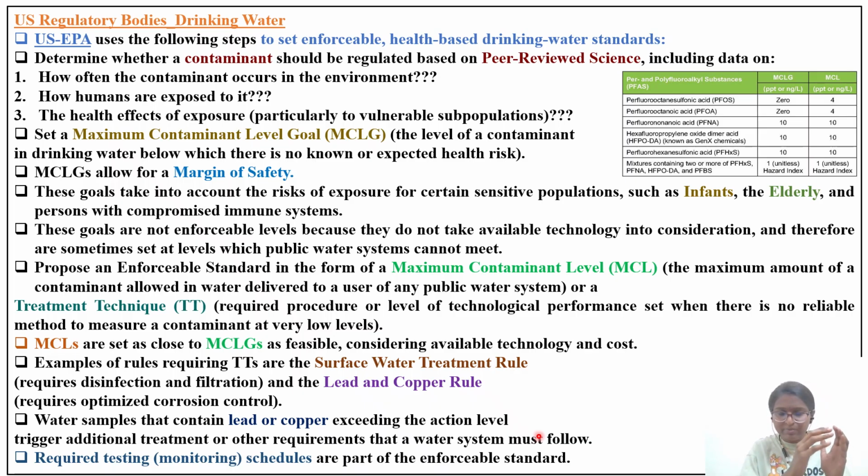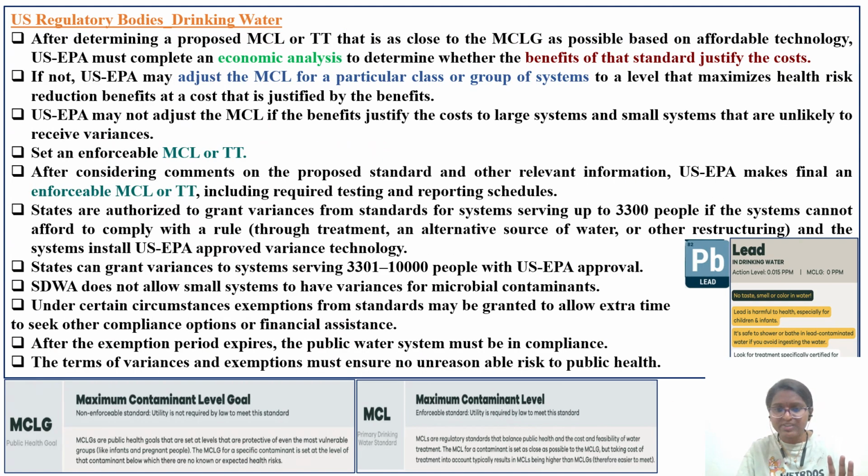And from that reservoir the water is coming to your home, and during this piping, when the water is passing through these pipes, if there is leaching from these pipes, copper or lead into your water, the end consumer is exposed to this excessive lead and copper, which is not set by the MCL in the reservoir or whatever the water body was there. Hope you're understanding. Required testing and monitoring schedules are a part of enforceable standards. So the simple thing is, don't get confused.